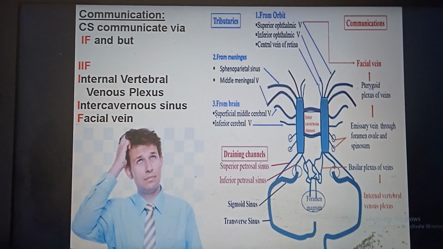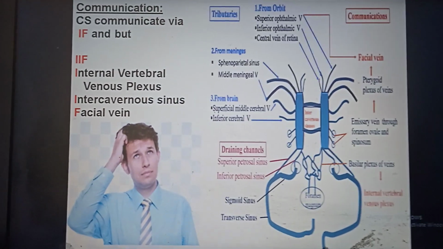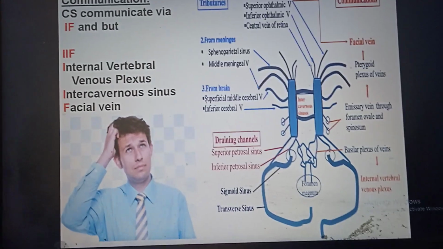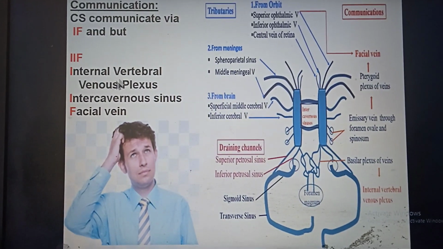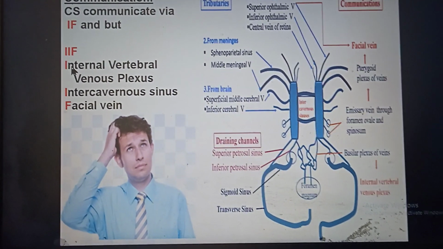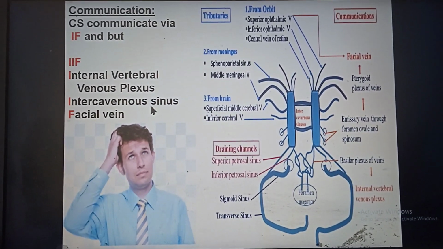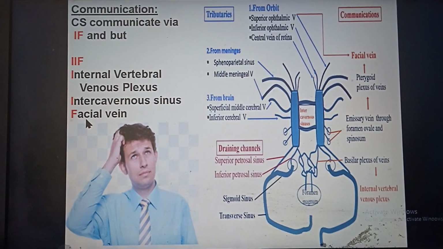Civil surgeon communicates via if and but. If this happened I would do this, if that happened I would do that. If and but. So what does it hint to us? I for internal vertebral venous plexus, again I for intercavernous sinus, and F for facial vein.